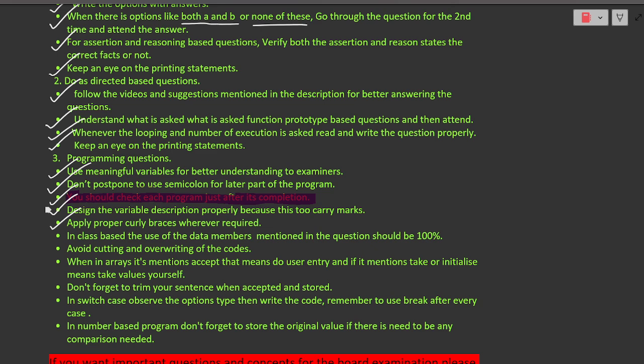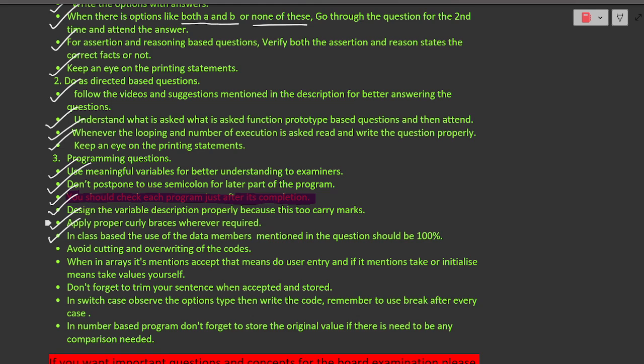So understand that if I have not used a particular variable in my entire program, that means I am going somewhere wrong. Use 100% of all the variables mentioned by the examiner in the question paper. This will help you in a very different way. Students are losing marks in the class-based program as well, which is the easiest one in the question paper.